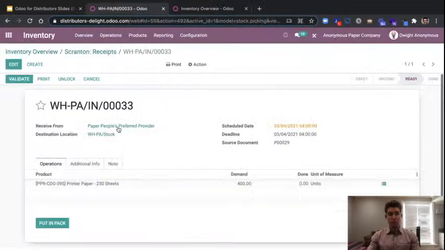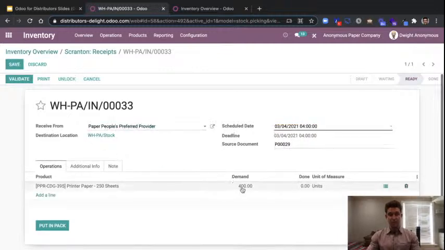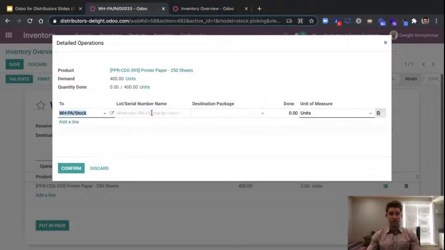One last thing before we move on to sending some stuff out, I also want to illustrate the capacity that we have here to deal with shipments that are at less than the amount that we're expecting. So let's pretend for a moment that this people's preferred provider, that is difficult to say, I should have gone with a different name, is sending us the printer paper and we get 1 box less than expected. So we can easily come in here and specify that that's the case. And we'll just say that we got the 3 boxes, so we have the 300 units, but we didn't get the 4th box. We're going to go ahead and confirm that.